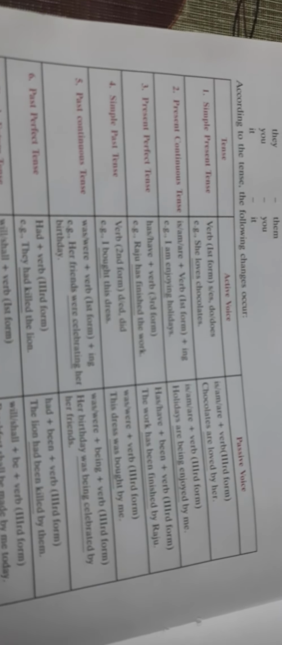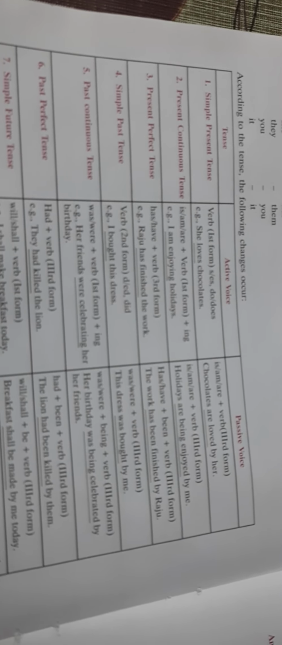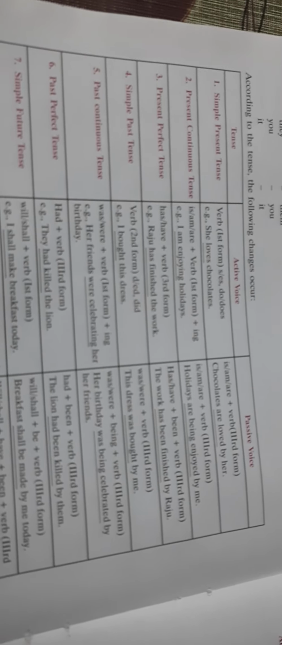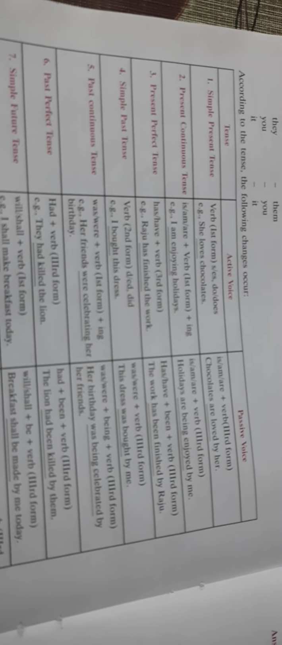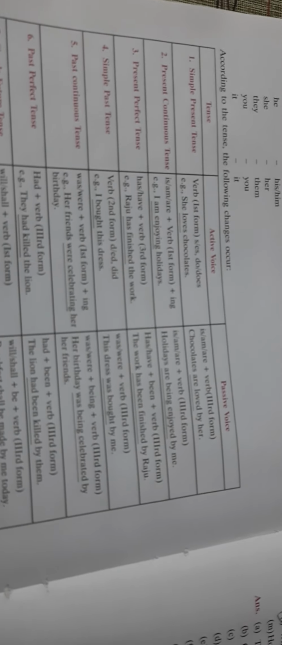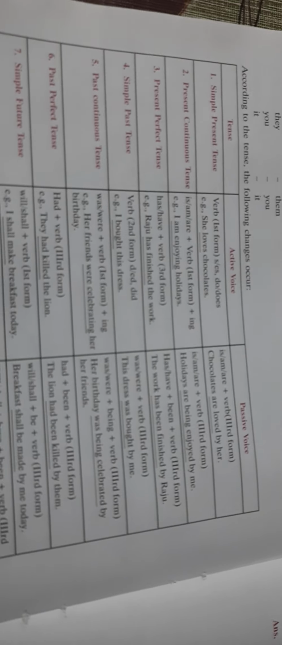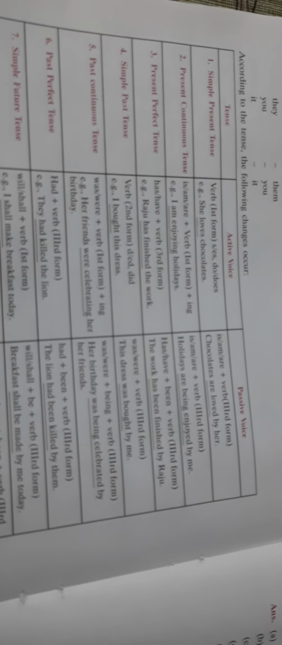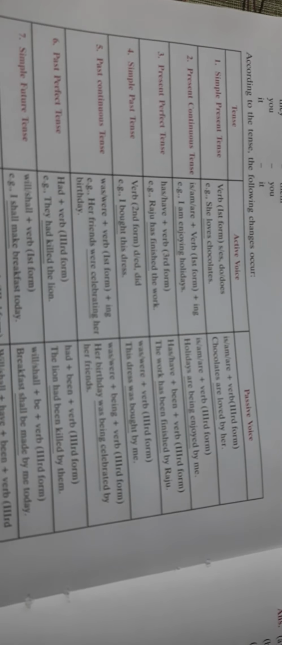Then past continuous tense. Was or were plus verb first form plus ing. Her friends were celebrating her birthday. How you will write in the passive form? Was or were will be written as it is because it is past tense. It is continuous, so being will be added and the third form of the verb. Her birthday was being celebrated by her friends. See, her friends was the subject. Now it has taken the place of the object.